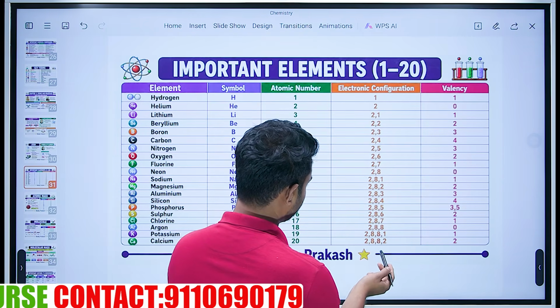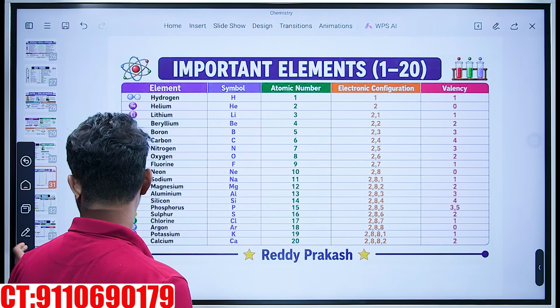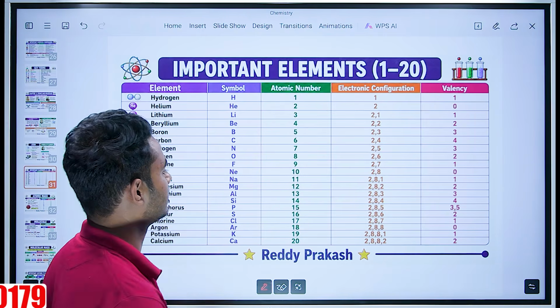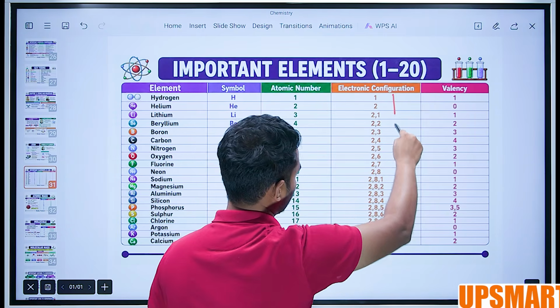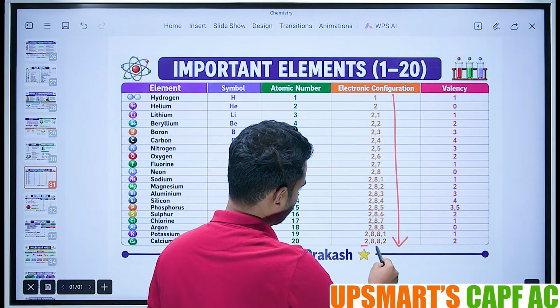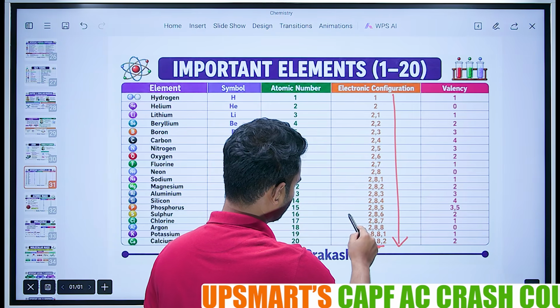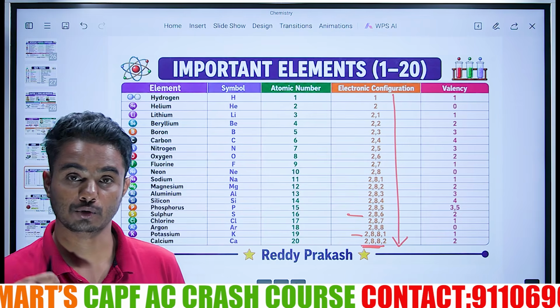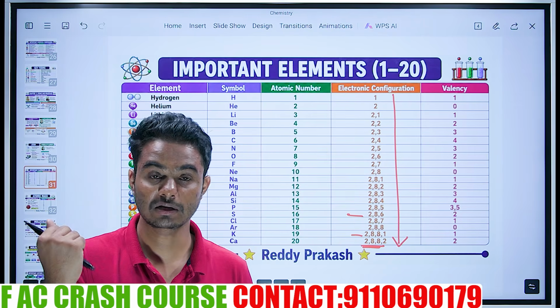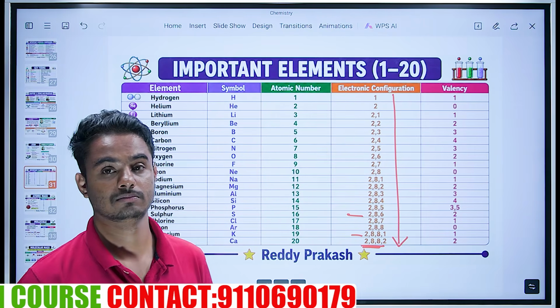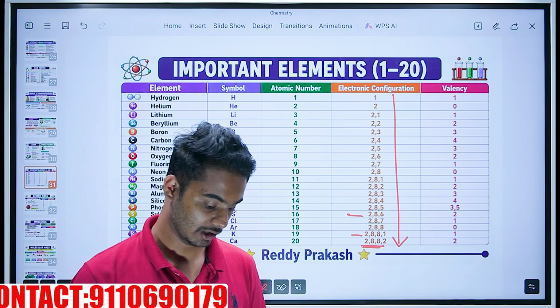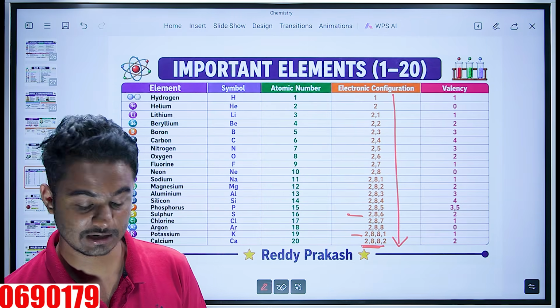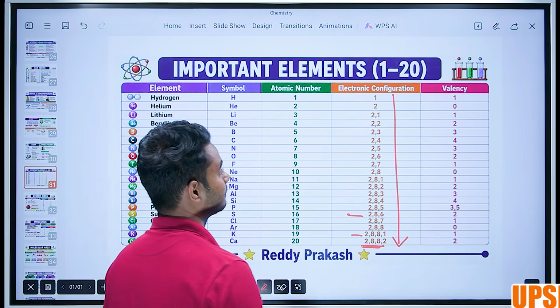You can see bigger numbers in the electronic configuration. How many they have filled? 2, 8, 8; 2, 8, 8; 2, 8, 7. You can see all these in the electronic configuration. But you can't see similar bigger numbers in the valency. So why is it?